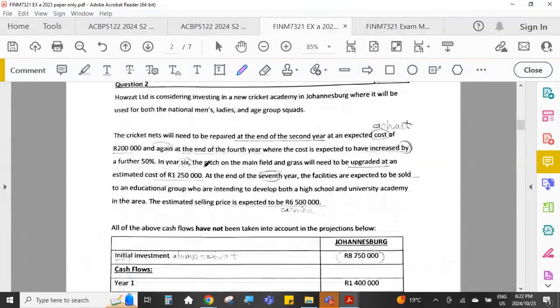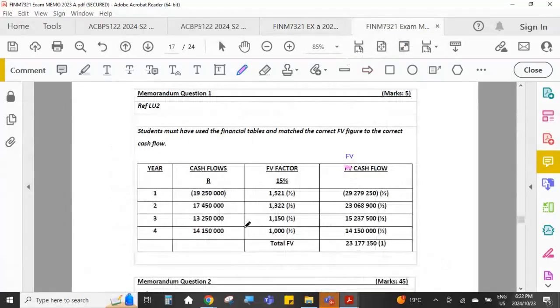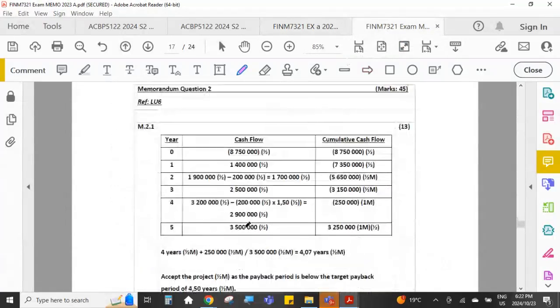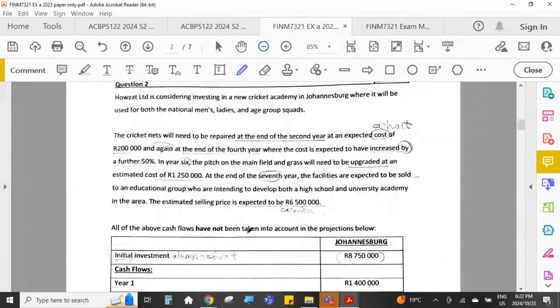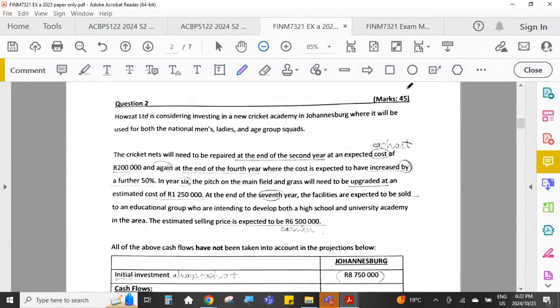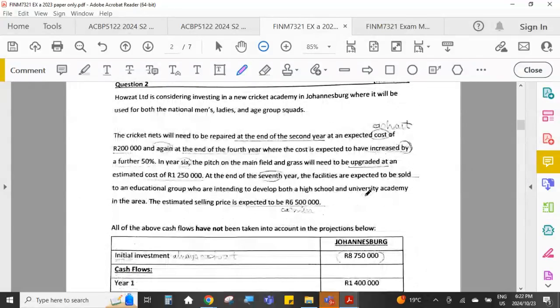Okay, so then let's have a look at our next question. I just want to check what learning unit the next one is from. Learning unit 6. This was one of our capital budgeting questions. And this one, they have given 45 marks for it, because remember, learning unit 6 and learning unit 7, we have not been tested on in either of the 2 tasks. And so they will give us fairly long questions for learning unit 6 and learning unit 7.